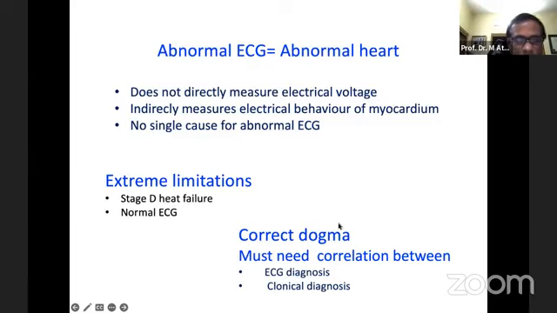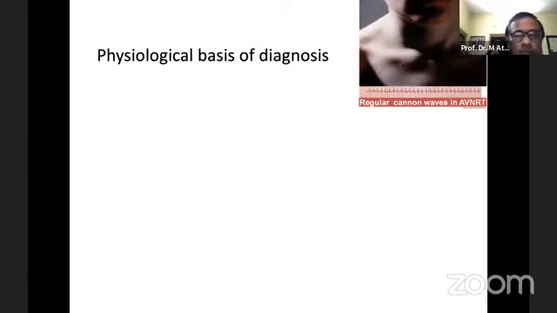So the correct dogma about the ECG, the electrical language of the heart, is that we must need correlation between ECG diagnosis and clinical diagnosis. ECG diagnosis and clinical diagnosis are not the same. There is some example. This is how the physiological basis helps to give the diagnosis.